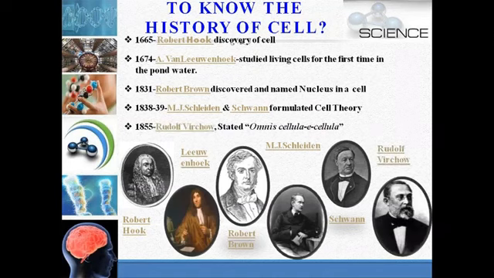In 1855, Rudolf Virchow stated omnis cellula e cellula, which means that all cells arise from pre-existing cells. Virchow modified the cell theory given by Schwann and Schleiden. So we must express our heartfelt thanks to these scientists for giving us such minute knowledge of such a minute structure that is called cell.